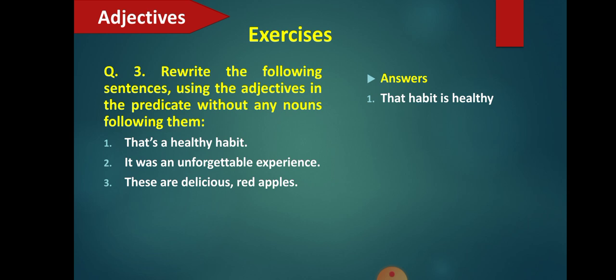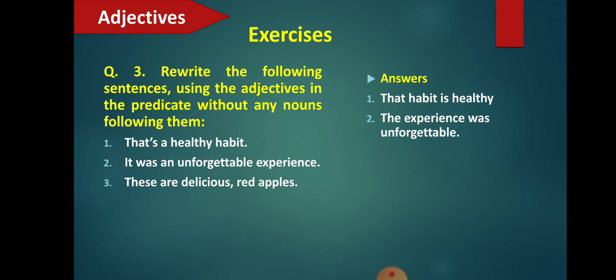Habit is a noun, and earlier it was given as healthy habit. Now if you see, habit is healthy. So here is the to be verb. After the verb, the adjective is written, healthy. Fine, students. Second one, it was an unforgettable experience. How will you write this? You will write this as the experience was unforgettable.